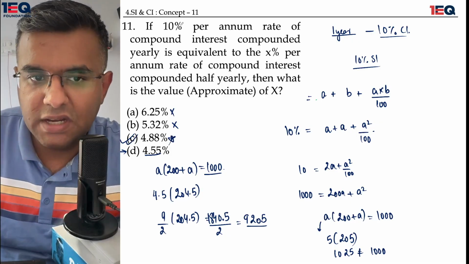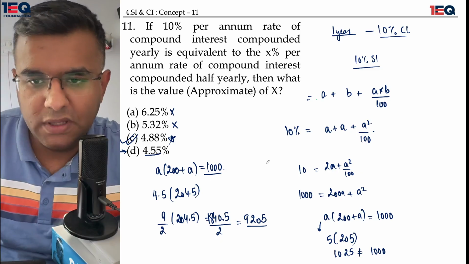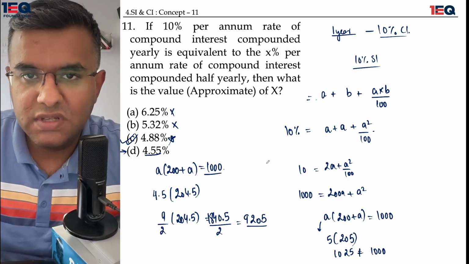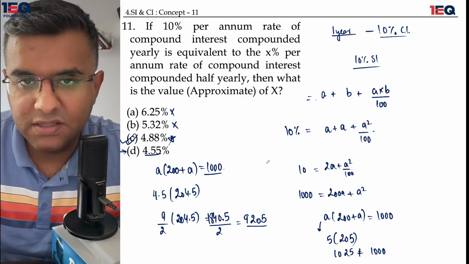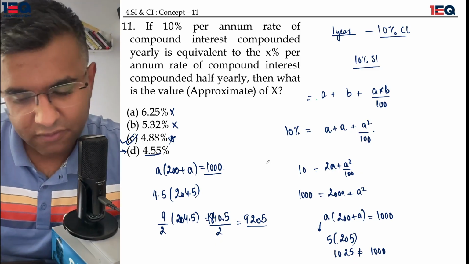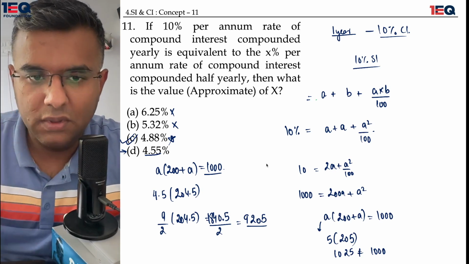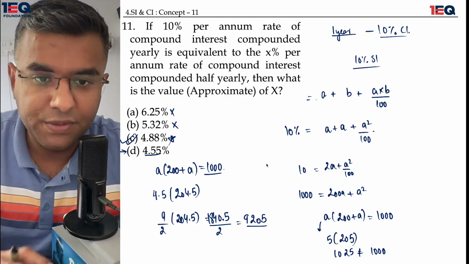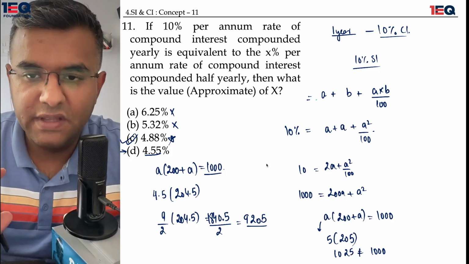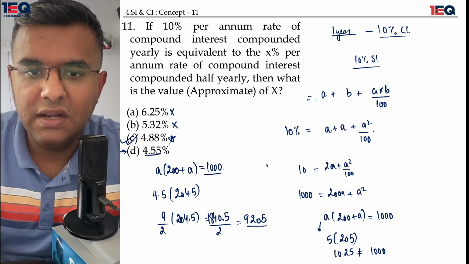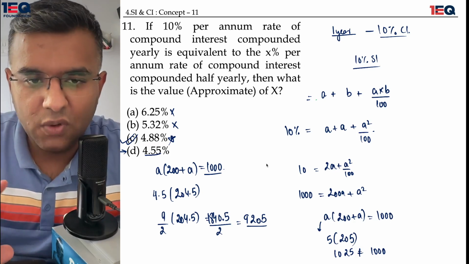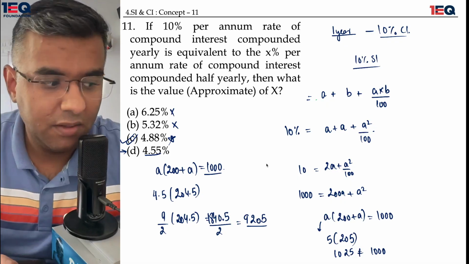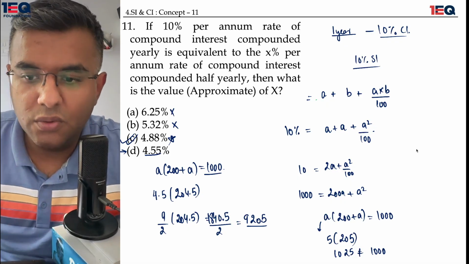Over here, this is a 10% question and all the values seem to be similar. So I would recommend everybody to just quickly learn it. Let the answer be 4.88 and quickly learn it, because it would be difficult for you to solve this question in the examination, because you will have to check each and every option in it. So quickly learn: if there is a 10% per annum rate of compound interest, its equivalent half yearly interest is going to be 4.88%. It cannot be directly 5% because the value is going to change.